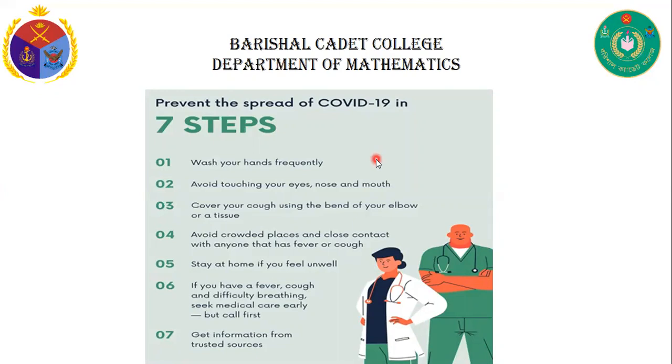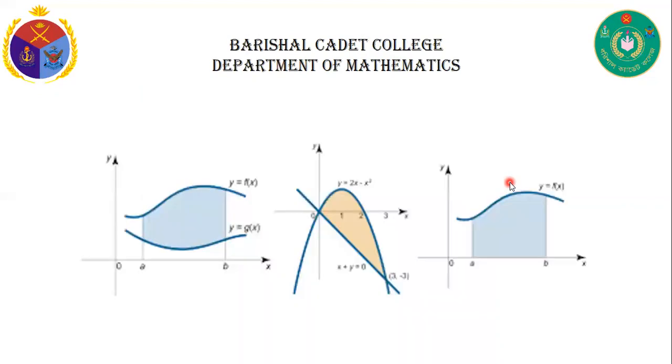follow some prevention formulas. There are 7 steps for preventing coronavirus. Okay, wash your hands frequently, avoid touching your eyes, nose, and mouth, cover your cough using the bend of your elbow, and also the most important, avoid crowded places and close contact with anyone that has fever or cough. Okay, so now we start our today's class.